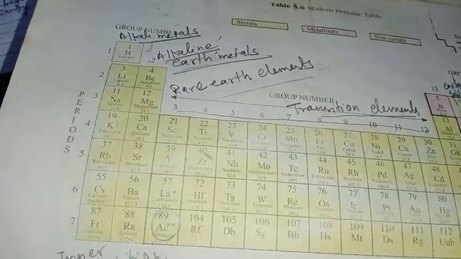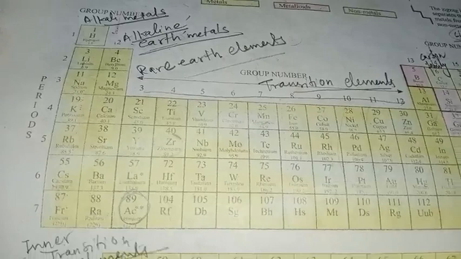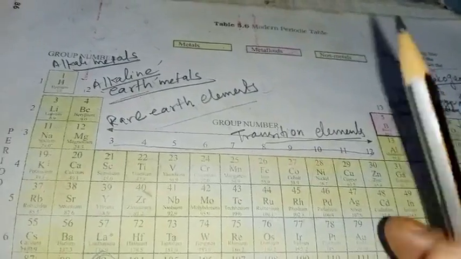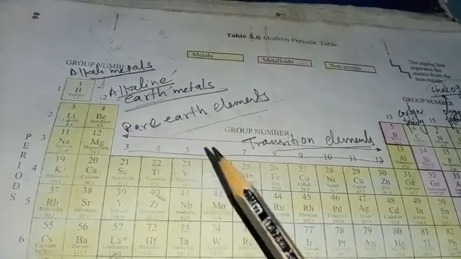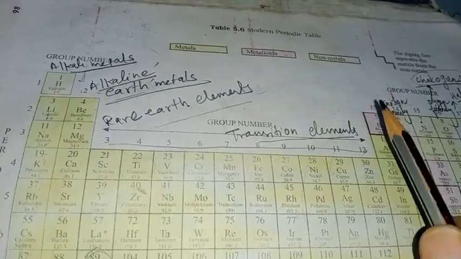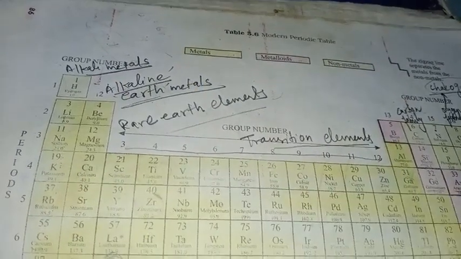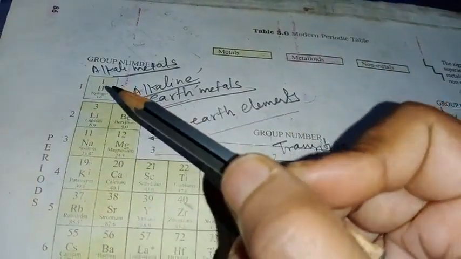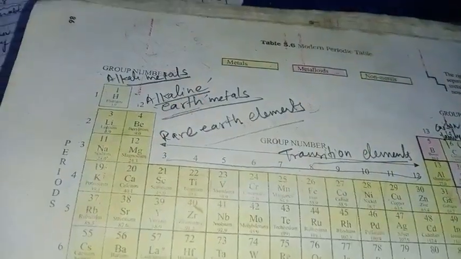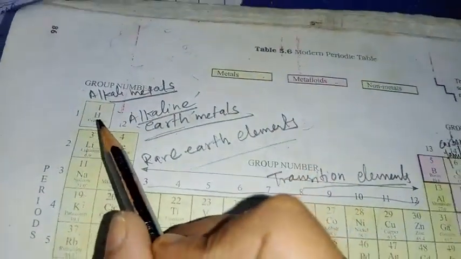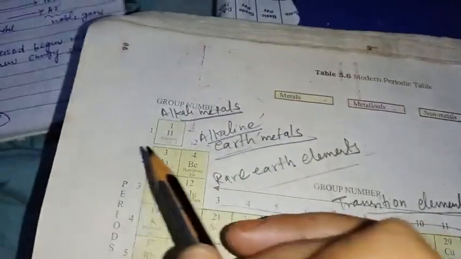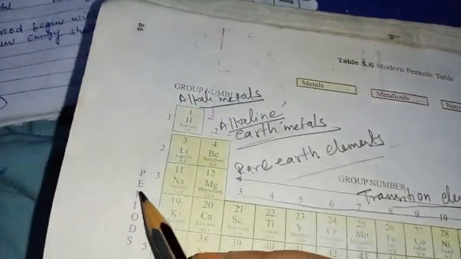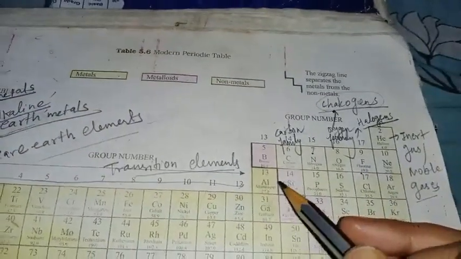Okay, so the arrangement of elements is done in order of increasing atomic number as you go from left to right in the periodic table, in such a way that elements with similar electronic configuration are placed together. So here you can see atomic number 1, then 2, then 3, 4, then 5, 6, 7, 8, 9, 10, then 11, 12, then 13, 14, 15, 16.